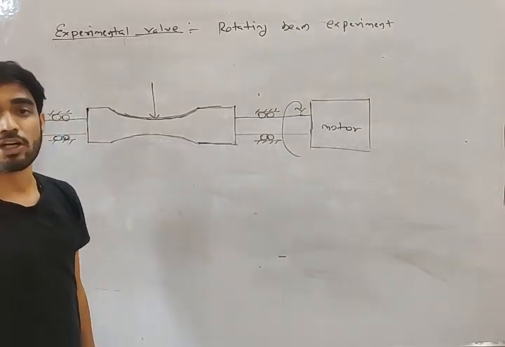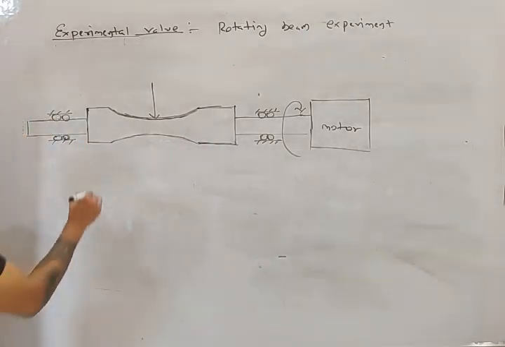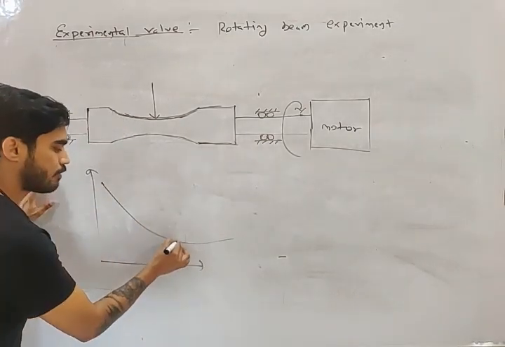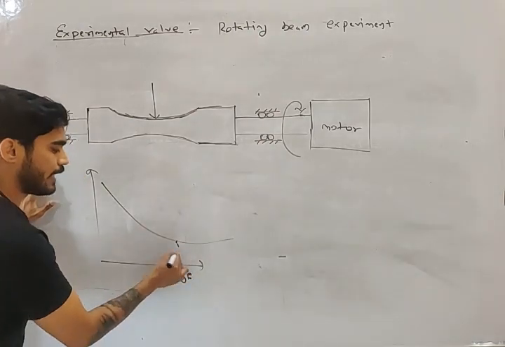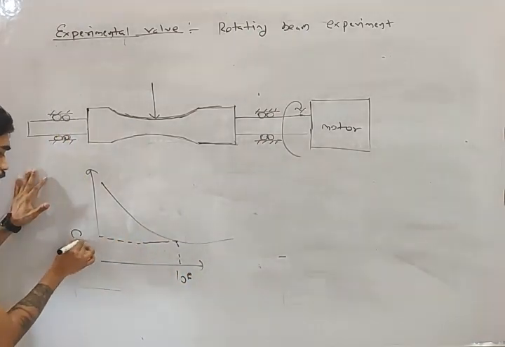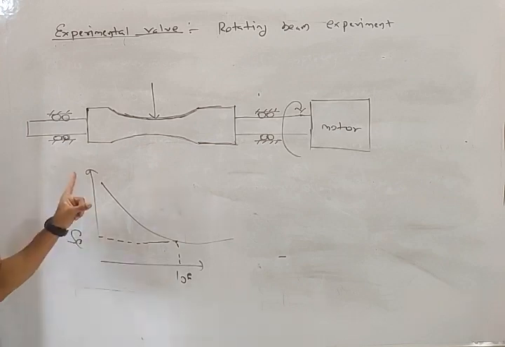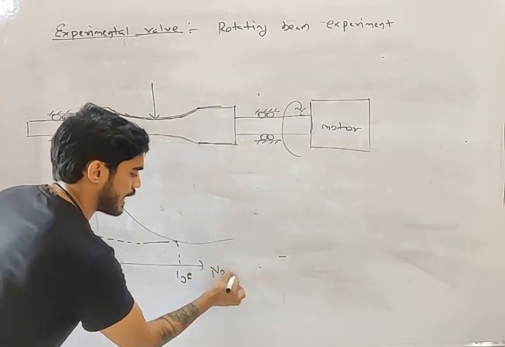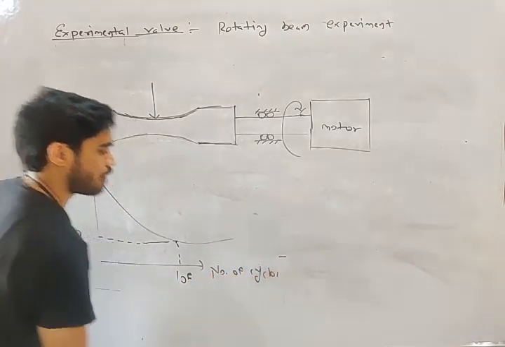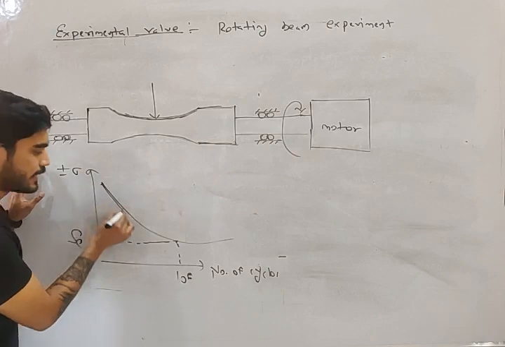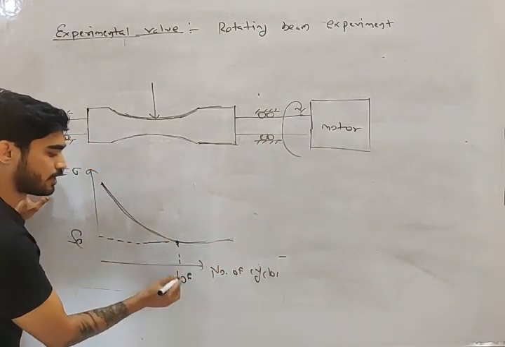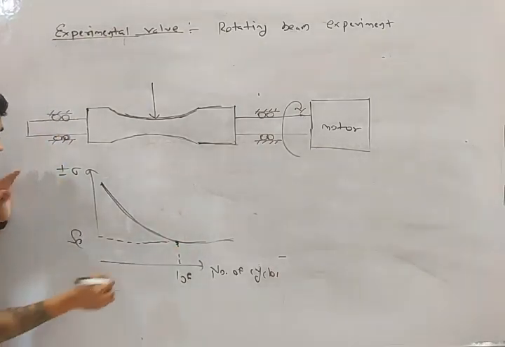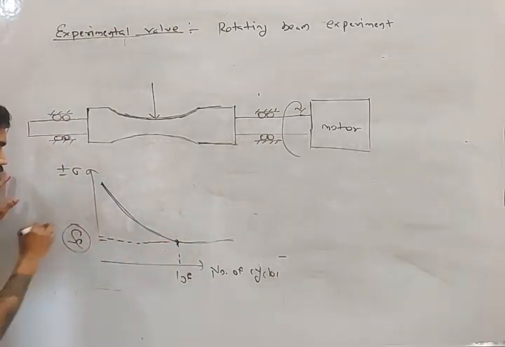And then what will we do? We will plot the graph, and then we will see at which point we get 10 to the power 6 cycles. That will be your endurance strength. Here we will not plot the stress strain graph. Here we will plot the stress versus number of cycles graph, and at the point where the number of stress cycles is 10 to the power 6, the stress will be equal to SE.